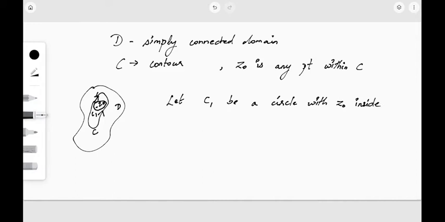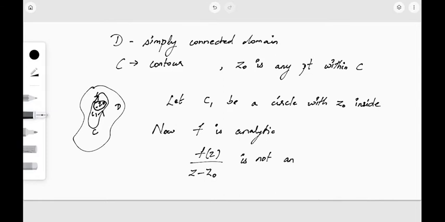Do you see where we are leading to? We have done the same thing: the integral over C and the integral over C1 of the function will be the same. Now f of z was chosen to be analytic, but f of z by z minus z0 is not analytic. Why?